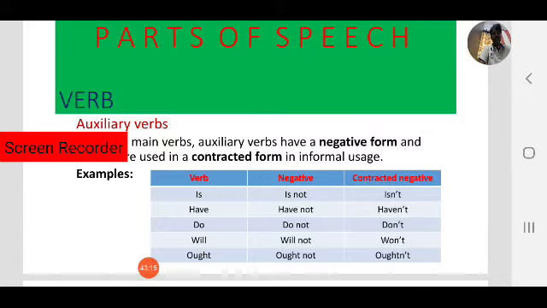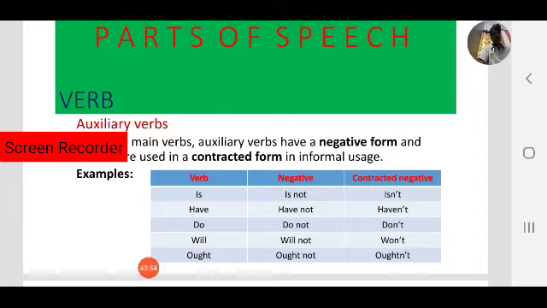Next, do. Do is a helping verb. Do not, negative form. Don't, short form or contracted form. Next, will not, negative form. Won't, short form or contracted form. Observe, will not in formal usage, won't in informal usage, that is a short form. Ought, ought not, oughtn't.